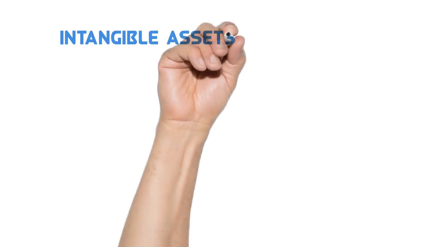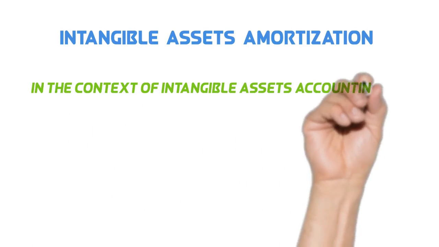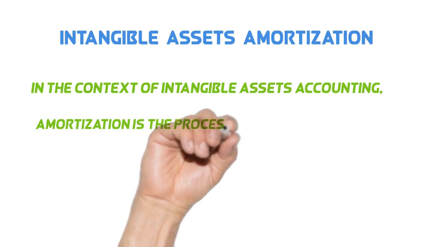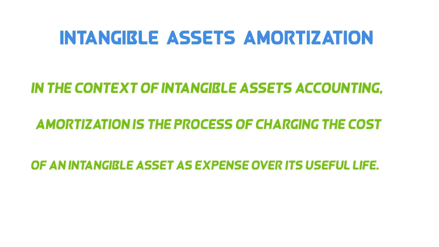In the context of intangible assets accounting, amortization is the process of charging the cost of an intangible asset as an expense over its useful life. It's the same concept as depreciation for tangible fixed assets. For intangible assets, we use the word amortization. But depreciation and amortization both have the same concept.